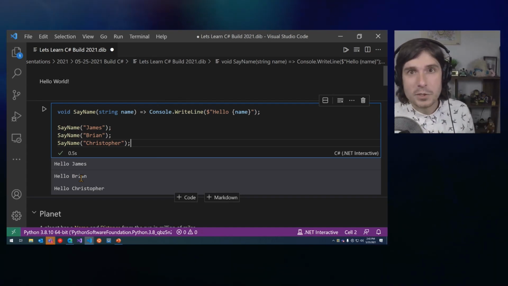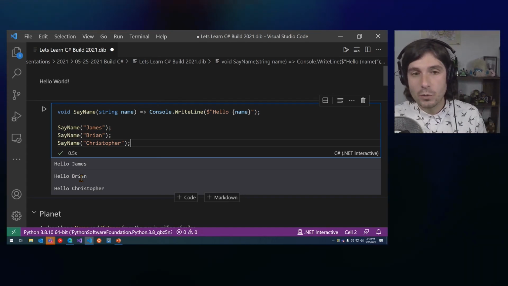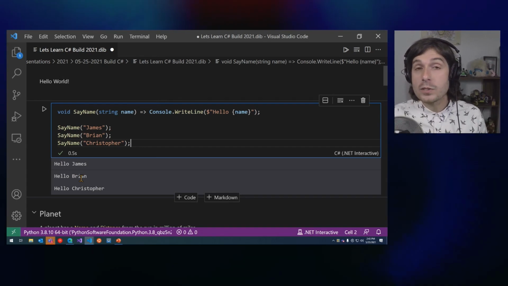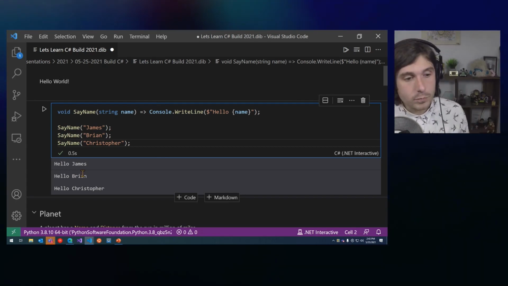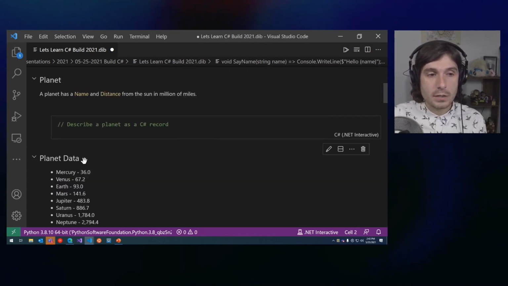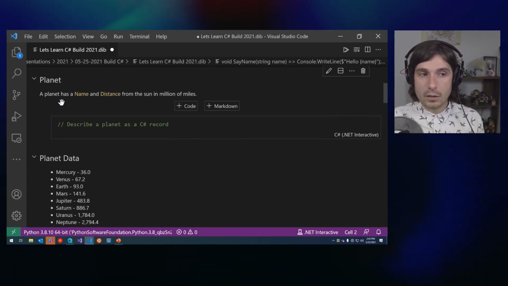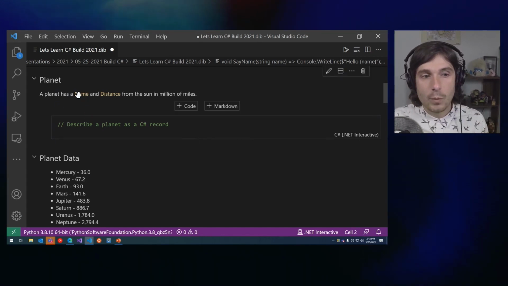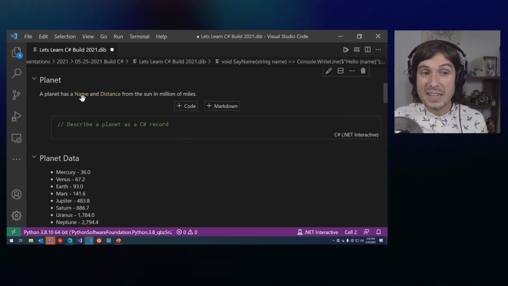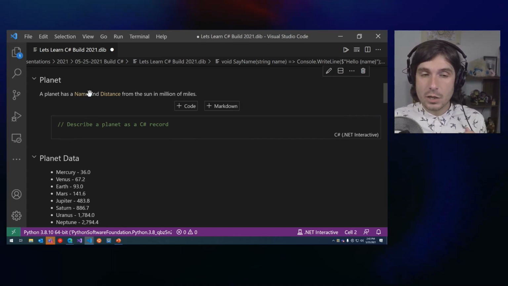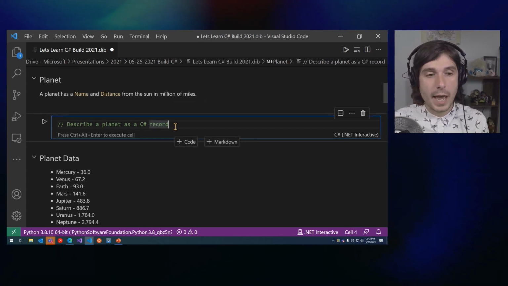But let's get into some space fun. I thought what would be really, really cool is to use some C# to do some calculations to see how far away the different planets are from Earth. So what I've done here is I want to create a record of a planet. Now, the definition or contract is going to be a name and a distance. Those are going to be the properties that it has.